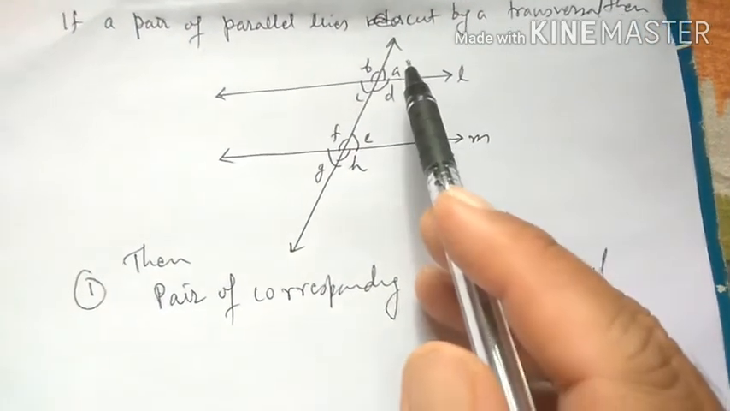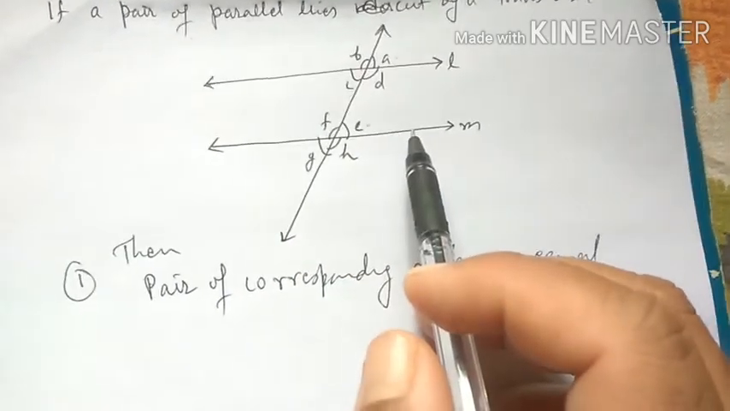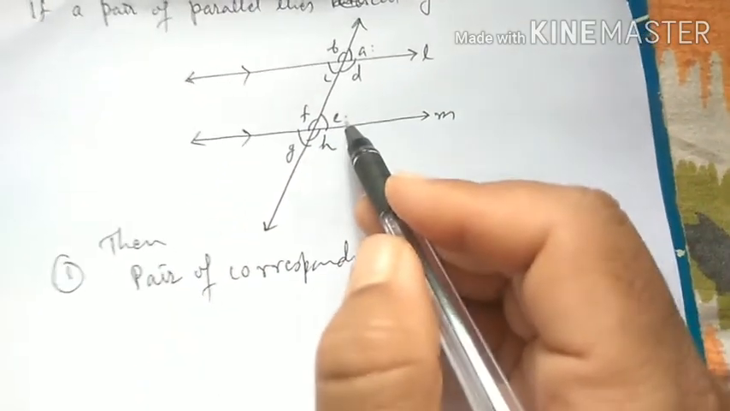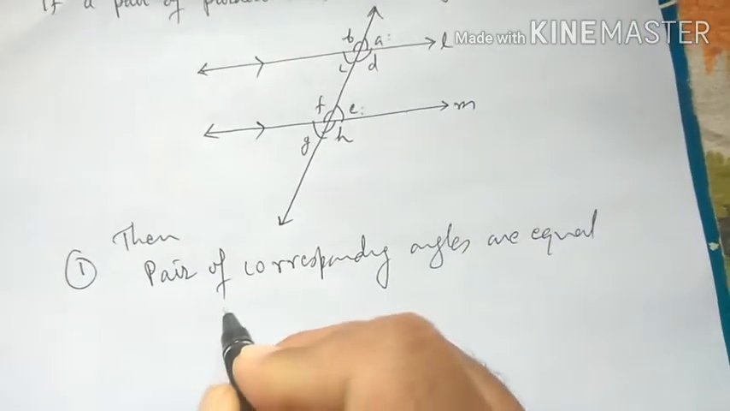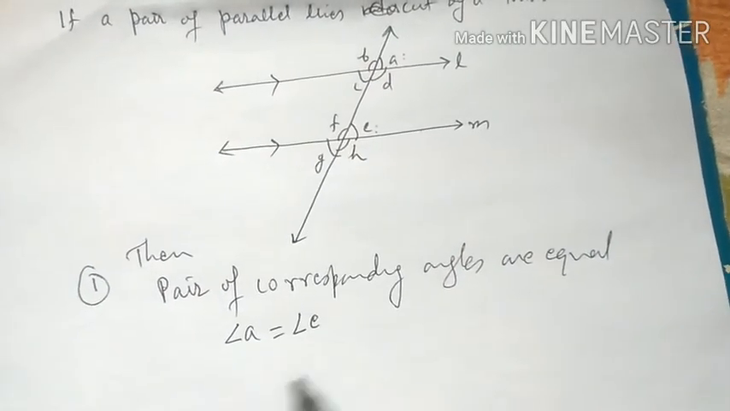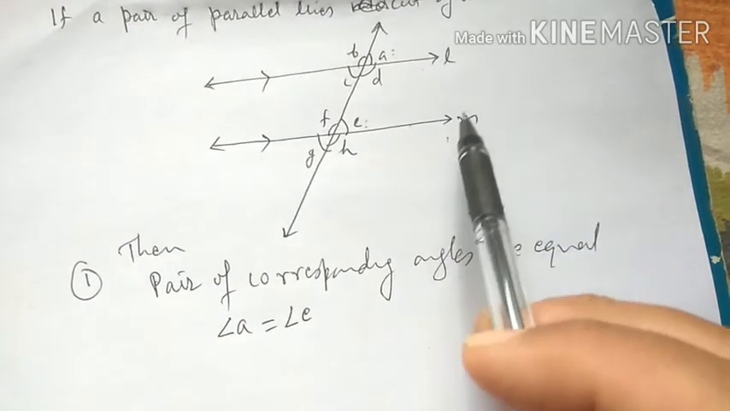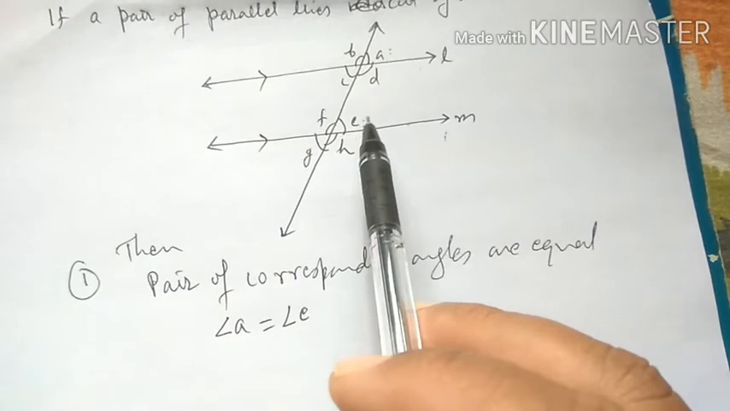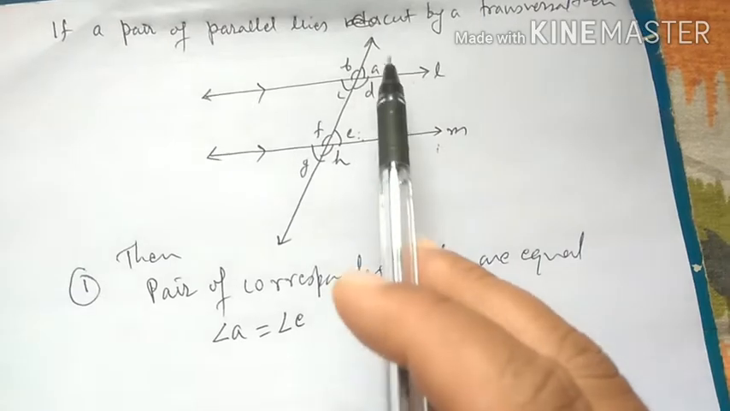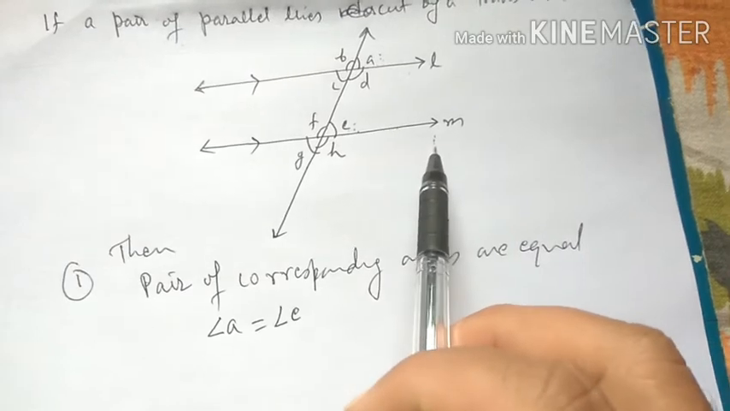So here the corresponding angle of A is angle E, and when L and M are parallel, that means the measurement of angle A must be equal to the measurement of angle E. So angle A must be equal to angle E. Here note that it is possible only when L and M are parallel. If L and M are not parallel, then A is not equal to E. In that case, corresponding angles are not equal. Corresponding angles are equal only if the given lines are parallel.